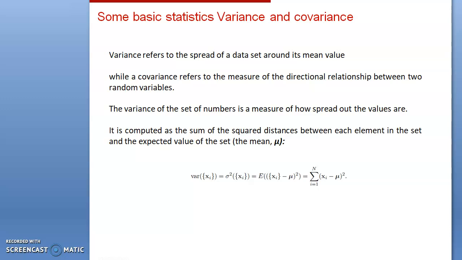The variance of a set of numbers is a measure of how spread out the values are. This is calculated using sigma equals 1 to n of (xi minus mu) whole squared, where mu is the mean and xi is each input. It is computed as the sum of squared distances between each element in the set and the expected value of the set.